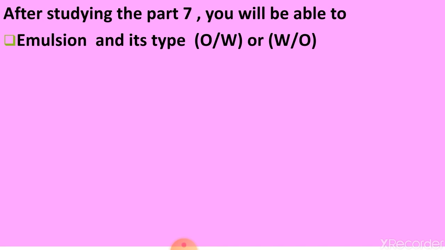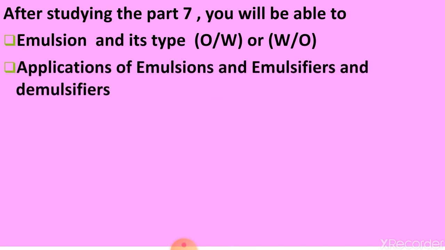Then you will know the applications of emulsion, that means where we use emulsions. A common example is milk. And emulsifier.